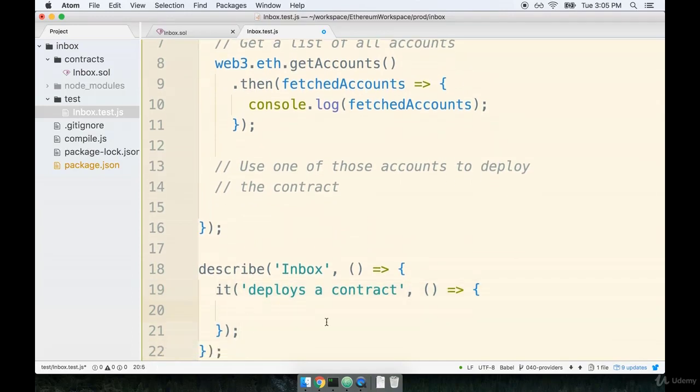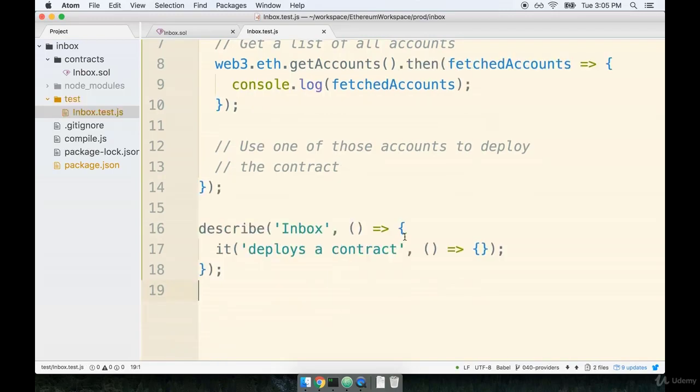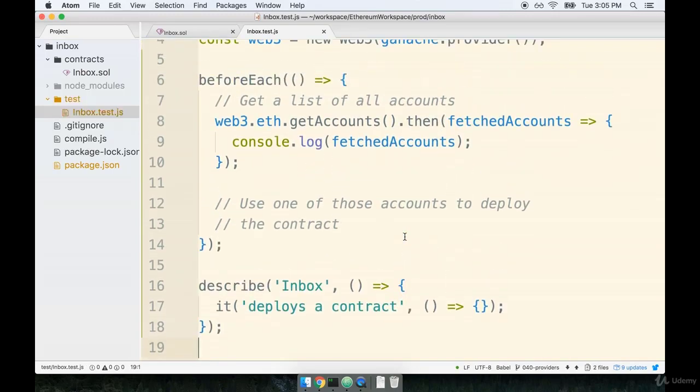We'll come back in a moment and add that in. All right, so let's save this, and then we'll run these tests from the command line to make sure that the list of accounts is properly fetched.